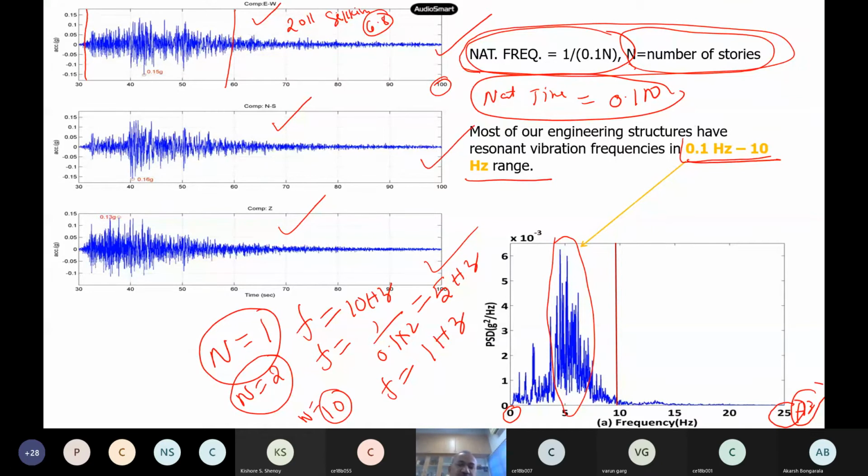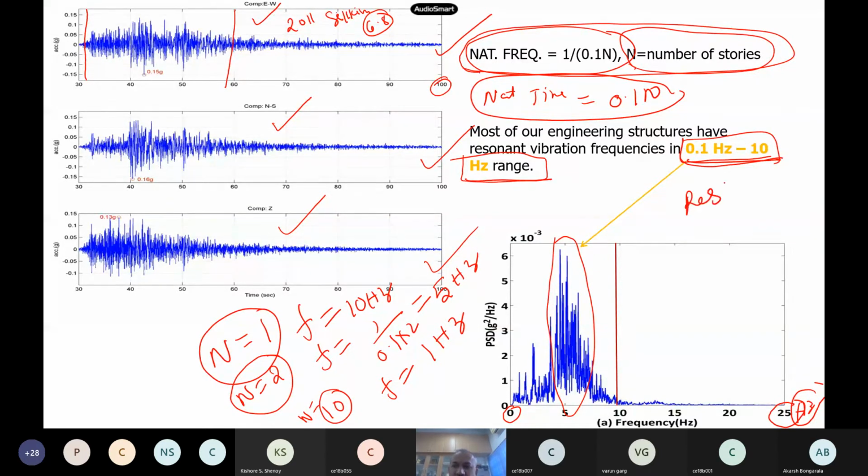So any civil structure you see, a chimney, water tank, building, all kinds of structures, their natural frequencies fall in this range only. And now what happens? Earthquake frequency is also from 0.1 to 10. Ours is also 0.1 to 10. Now what happens when both are the same? Resonance.